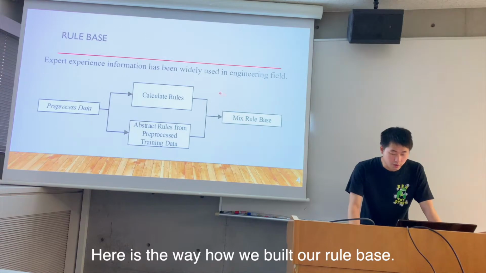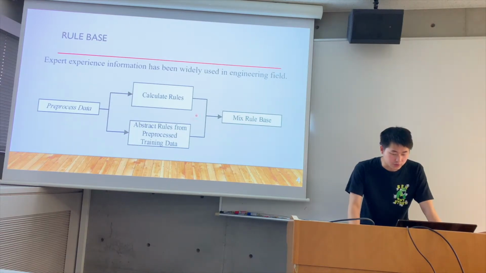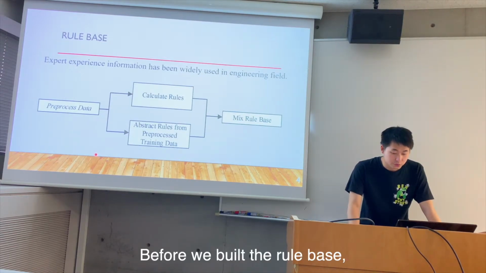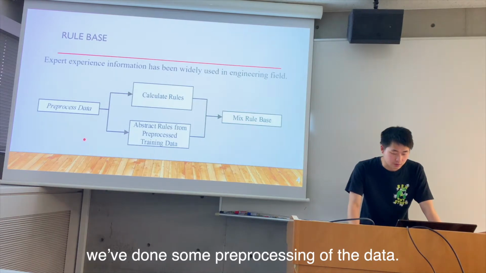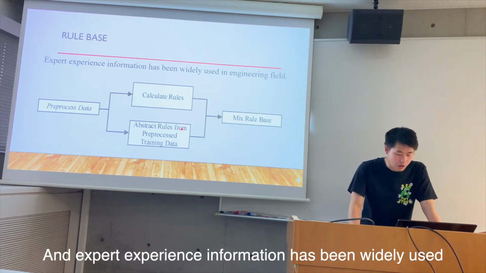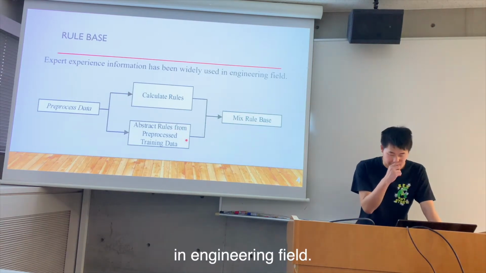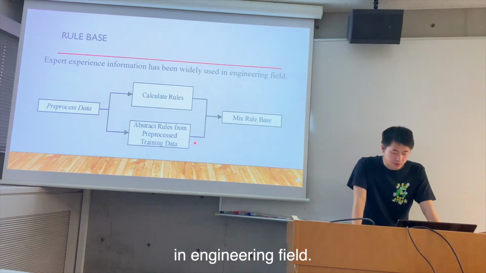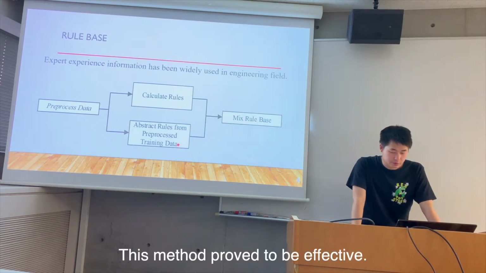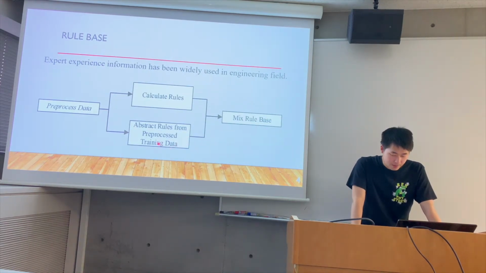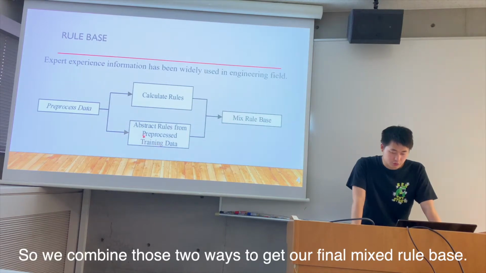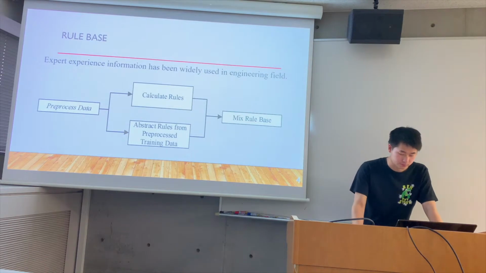Here is the way we built our rule base. Before we built the rule base, we did some pre-processing of the data, and expert experience information has been widely used in the engineering field. This method proved to be effective. So we combined these two ways to get our final mixed rule base.